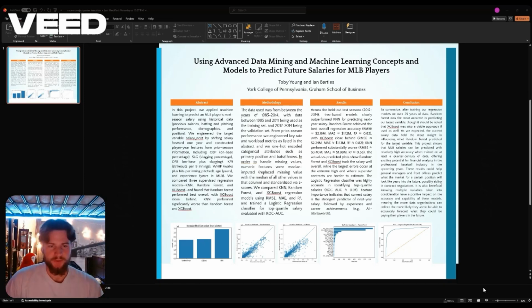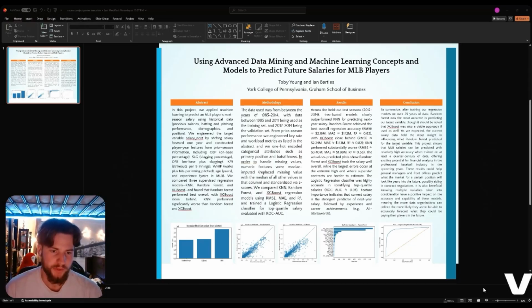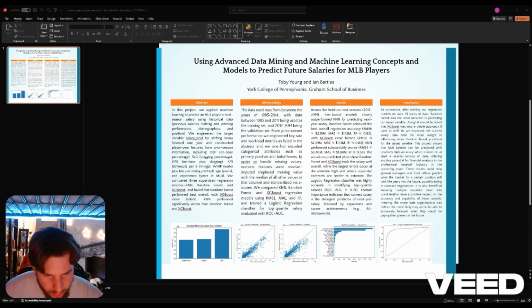Top feature importances, which I touched on earlier, you can see our variable name for current salary was the most important, followed by the log of current salary, and then by experience was the next closest. But current salary was by far the most important feature in predicting future salary.